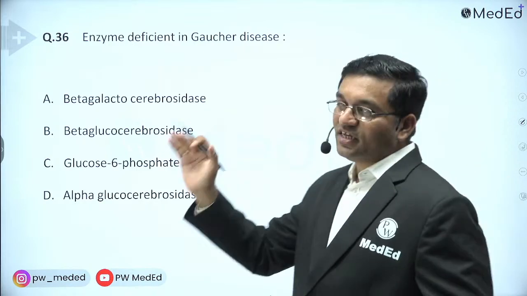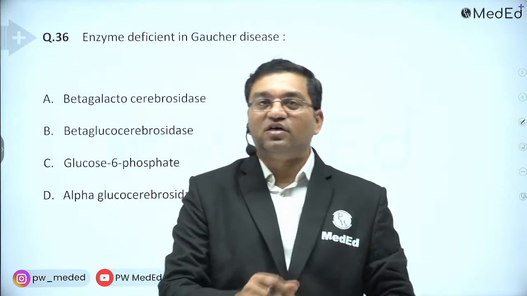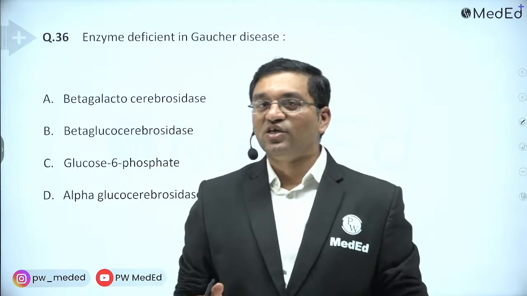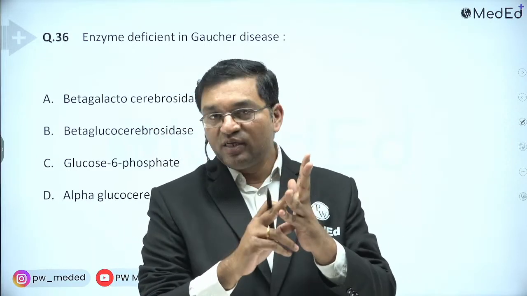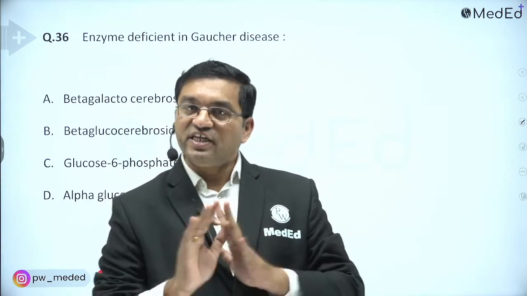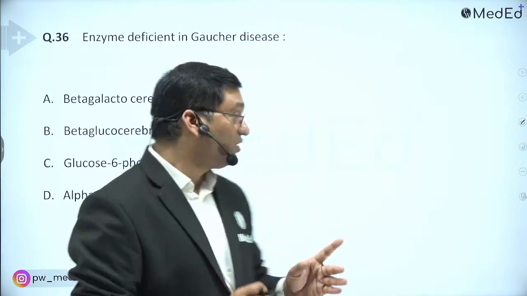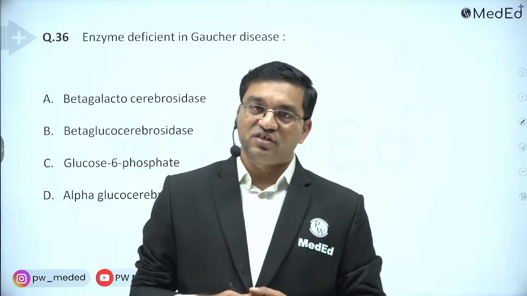Now this is again an important question: Gaucher's disease. Before this we discussed niacin and thiamine pyrophosphate, which are high-rated topics for any entrance examination. Gaucher's disease typically shows the crumpled tissue paper appearance in microscopy.